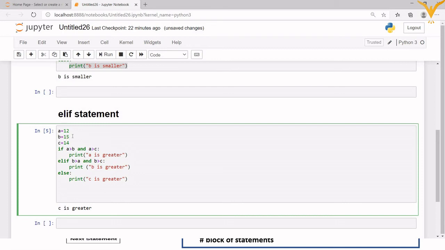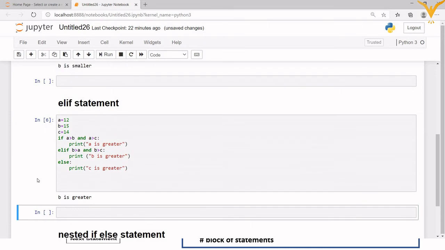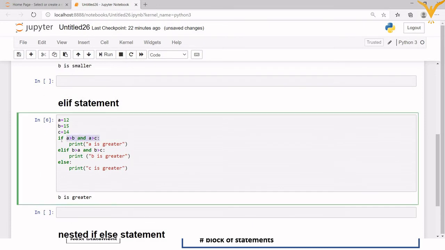Okay, now suppose I am changing B to 15. Now which statement will this execute? Now this is giving me B is greater. Why? Because the first condition becomes false, so it will move to the next statement, that is elif. Here it will check the condition and this condition becomes true. So it will go inside the elif block and print the statement we have written. Okay, so this is how the elif statement works.